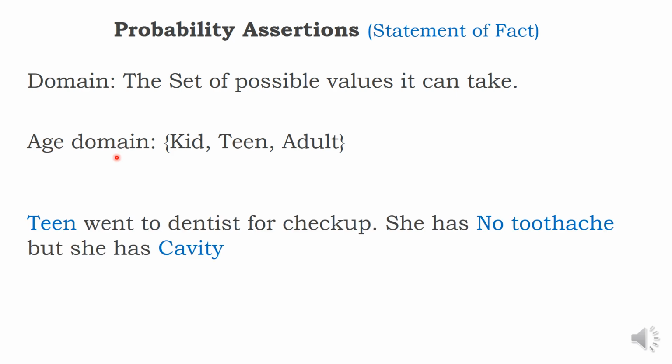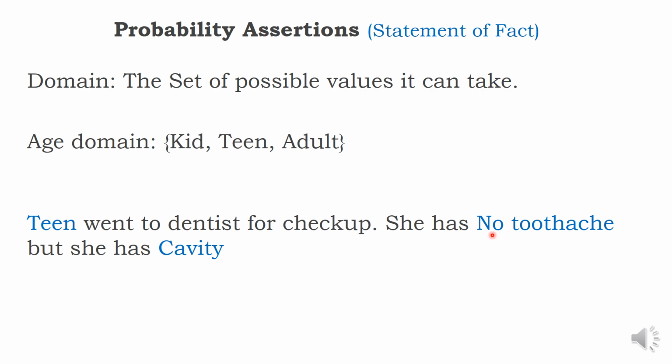Now let us take a teen going to a dentist for a checkup. Very long back I told that a cavity may not always give toothache. Maybe it will give toothache, but for youngsters, as I said in the last video session, there may not be a toothache.